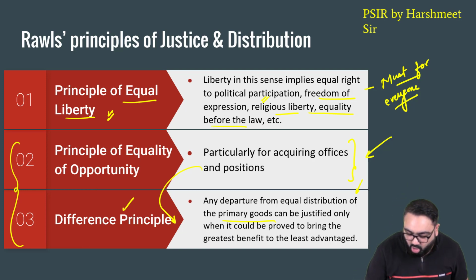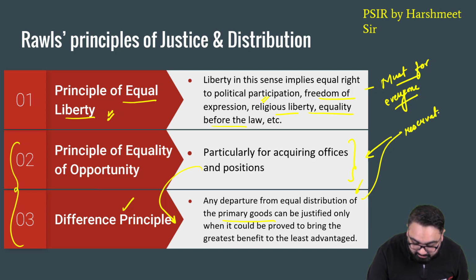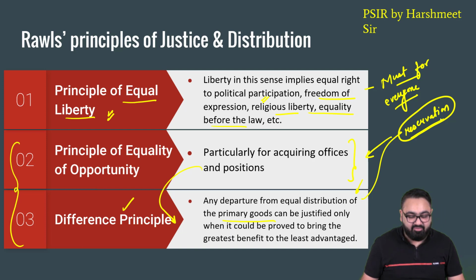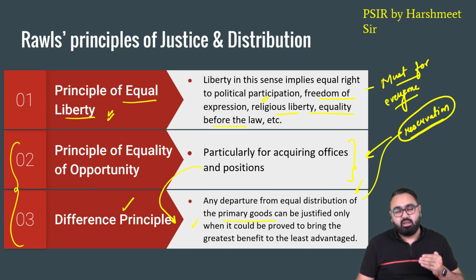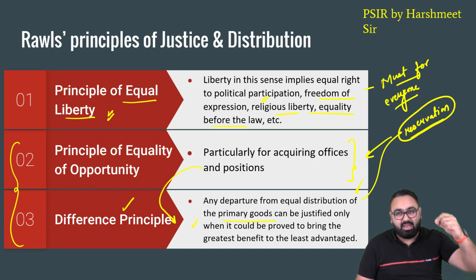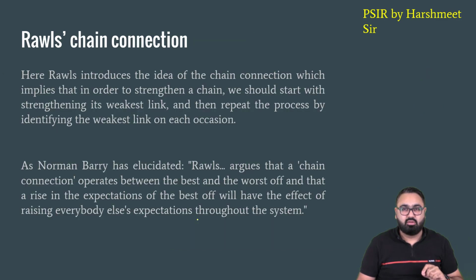In some ways, you can also say that this is the basis of reservation. The reservation policies that we have in India can be justified on this difference principle of John Rawls. If you cannot distribute this equally, distribute this in such a manner that those who are at the least advantageous position are given the benefit in the distribution.